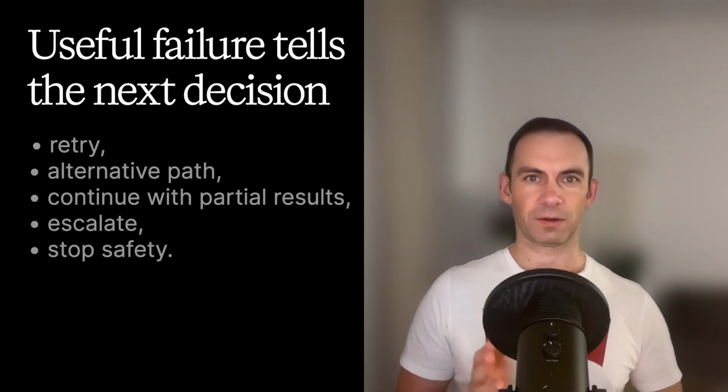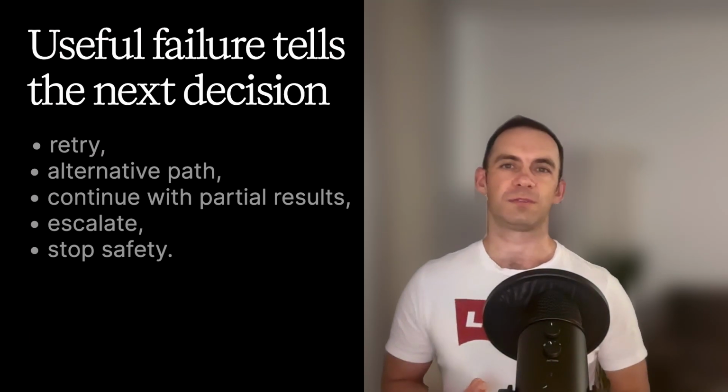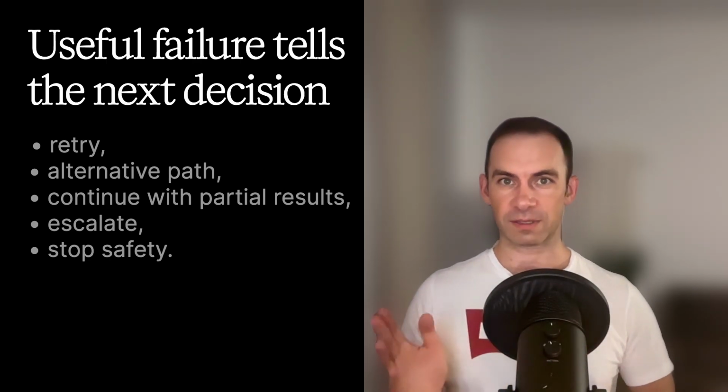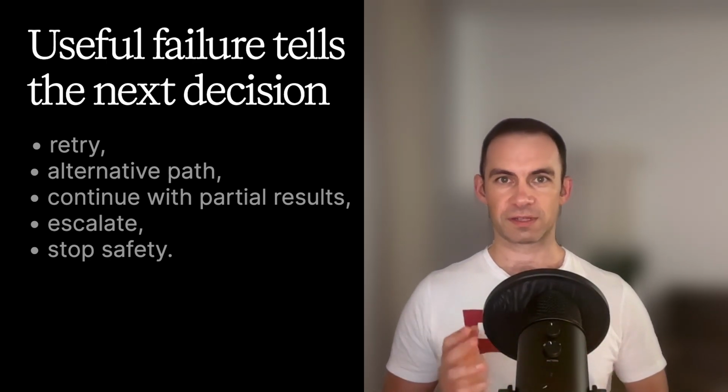A useful failure record tells the system what kind of decision is needed next. Retry, alternative path, continue with partial results, escalate, stop safely. That is why structured errors. Context matters. It lets the system choose the next action instead of collapsing every problem into "something went wrong."